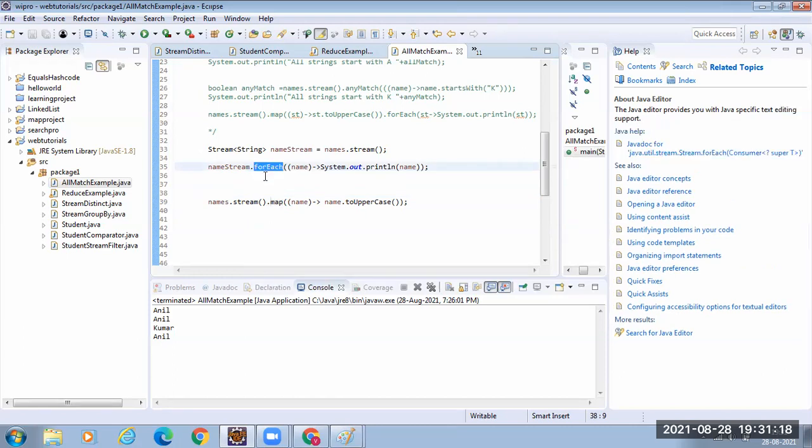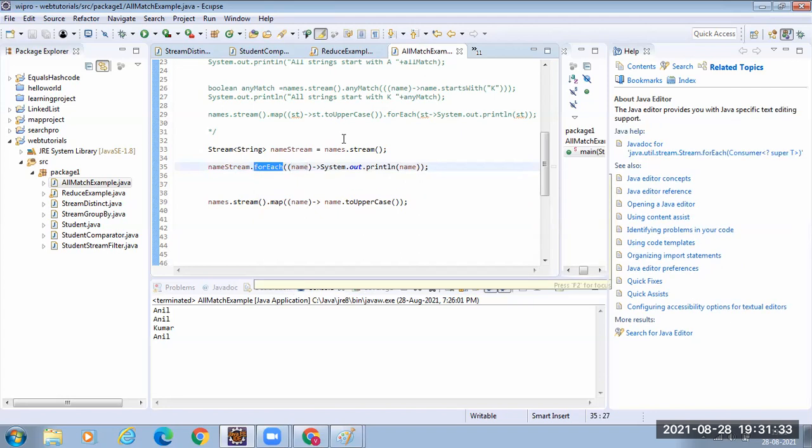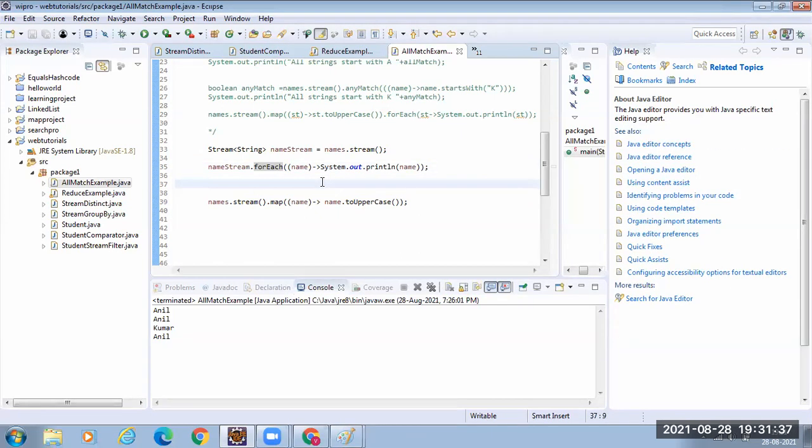Even the same here. For each is expecting the consumer. This expression is the lambda expression. Consumer takes something, performs some action, but doesn't return anything. So who is calling the accept method? The for each is going to call the accept method by passing each content in the string.